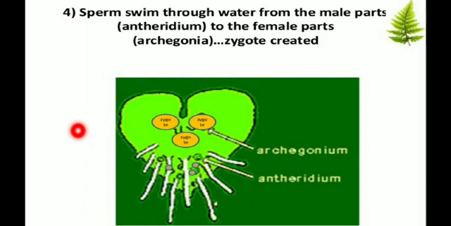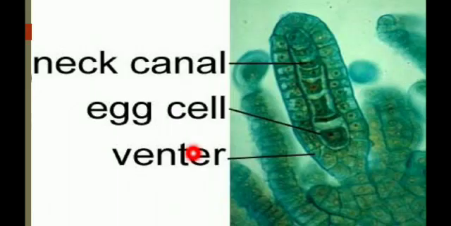So sexual reproduction in this group of plants is oogamous. Oogamous means the sex organs, namely antheridium and archegonium, are produced on the prothallus. So the prothallus bears the archegonium and antheridium; both of the sexual organs are produced. The antheridium produces spirally coiled multiflagellate antherozoids, and the archegonium is produced flask shaped with a broad venter and an elongated, narrow neck.